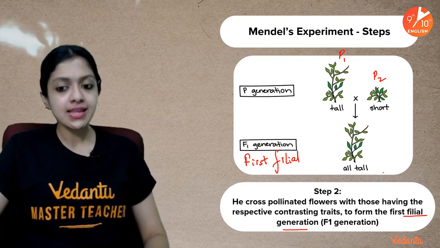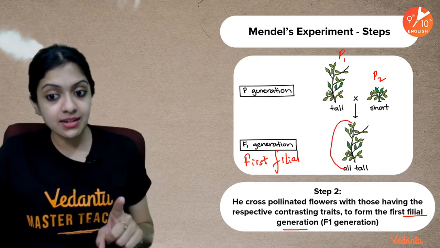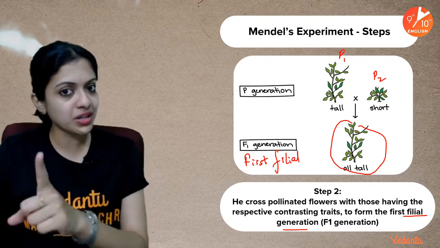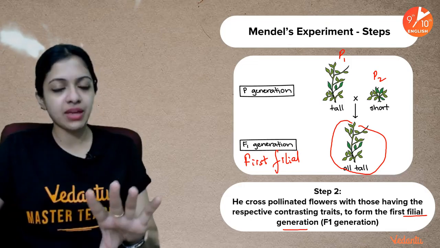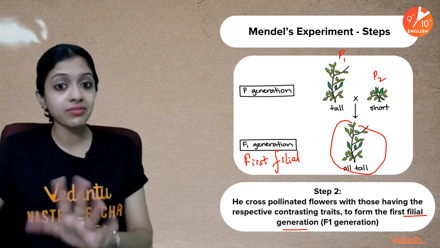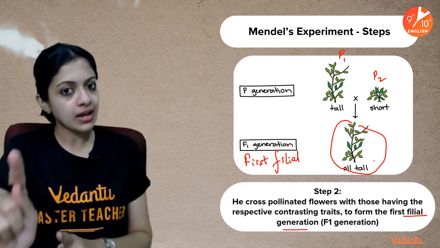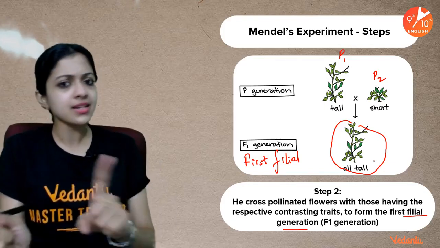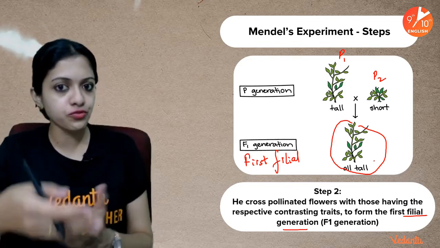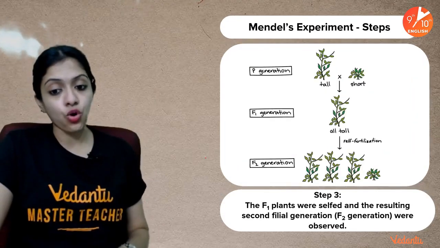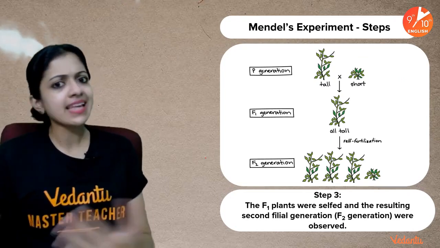So Mendel was curious. Now do remember one important thing to note here, children: what is represented here does not mean that only one progeny was produced. There might have been hundreds of them, or like 50, 60 of them. Whatever the number was, he observed that all of them were tall. It's only the ratio which is mentioned in this image. Of course, there are only two parents, but do remember, a pea plant produces many offspring in one go. Then he went about self-pollinating the F1 generation, self-fertilizing them.